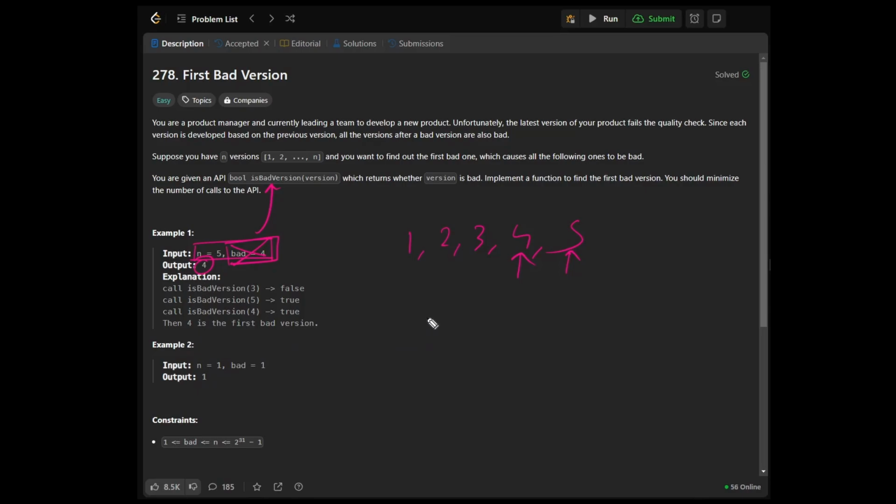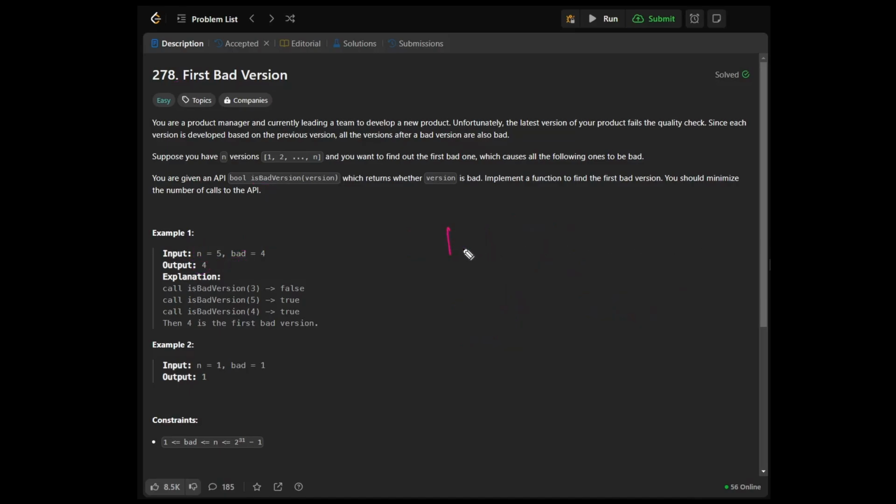So a very simple and naive approach to solving this would be, how about we call isBadVersion for every number? So isBadVersion for 1, isBadVersion for 2, and so on until we find 4, which is the first bad version. That would be an O(n) algorithm. Over here, we are supposed to do better than that. We are supposed to minimize the number of calls. Now, let's approach this problem with this in mind.